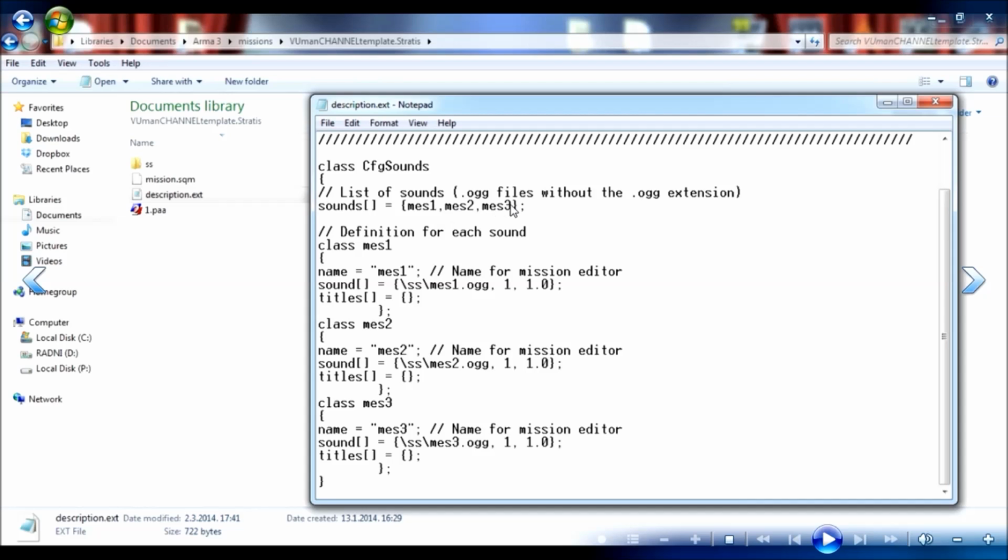So if you need more sounds, let's say message 4, you're gonna copy this class 3 and change it to message 4. And also you will need a message 4 OGG sound file in your folder here.